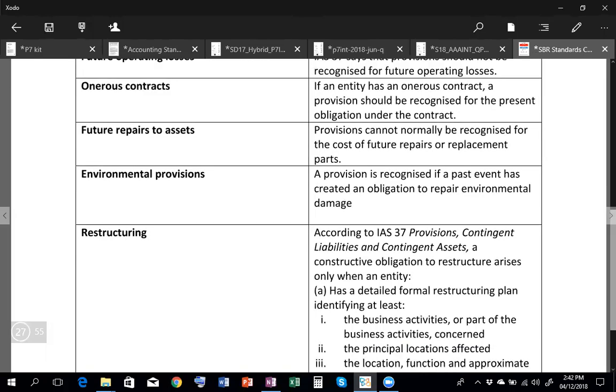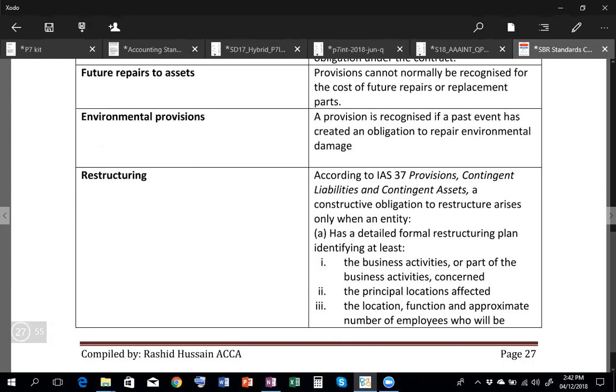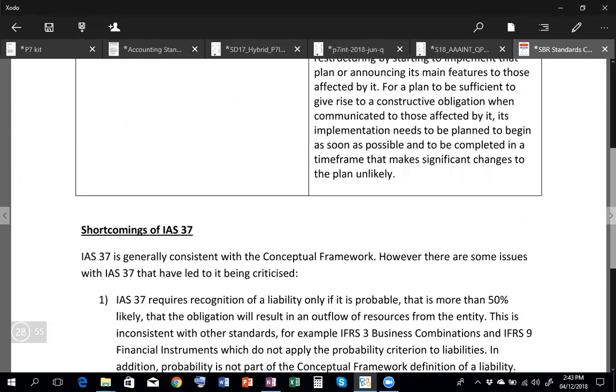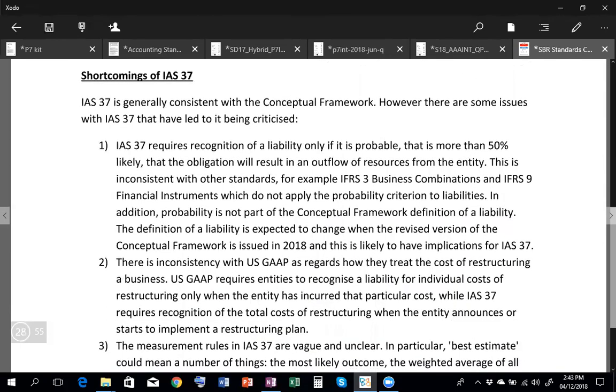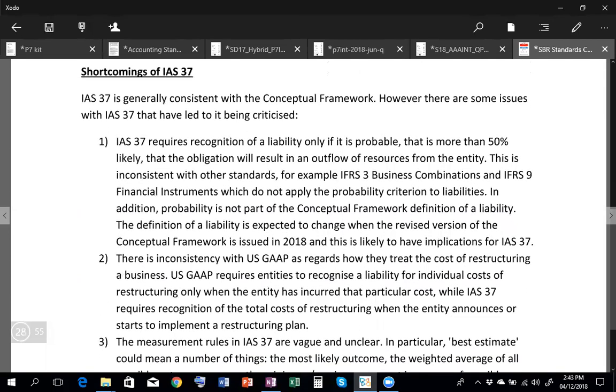Then you have environmental provision. Then you have restructuring, which is very important, even tested in the last attempt as well. So when the entity has a formal plan and that is communicated to all the stakeholders, then a provision should be recorded for the direct amounts. Then you have the shortcomings of IAS 37. Give it a read, just give it a read.